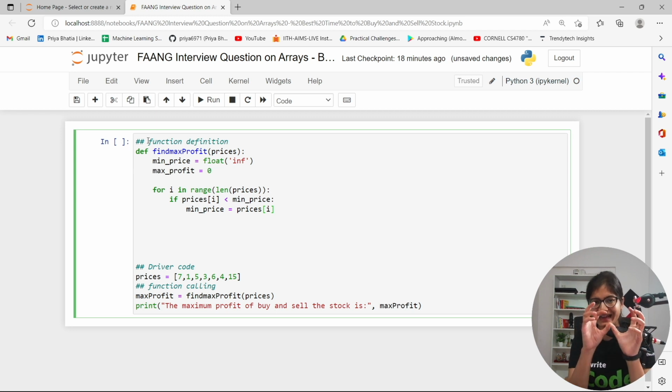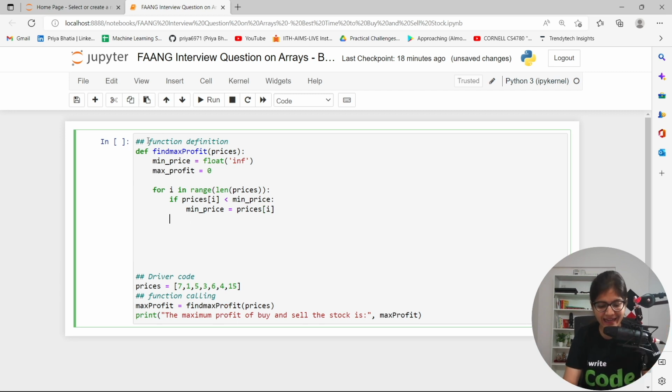So in this way, whenever you are running towards your current element, you are just comparing the current element with the min price value, and somewhere if you are able to find a value which is lesser than the min price value, you are just updating that value.